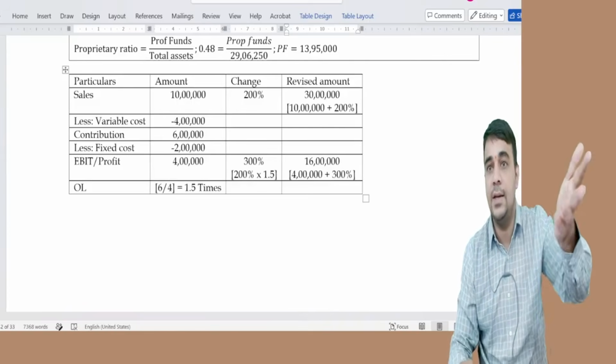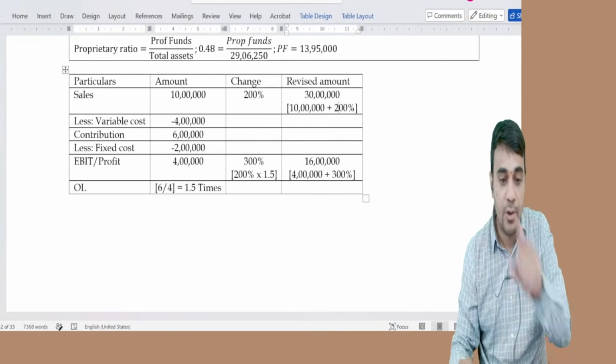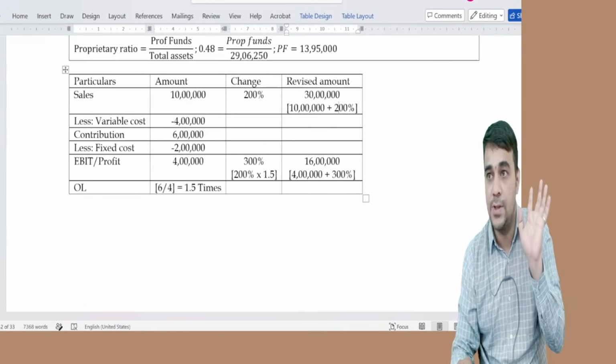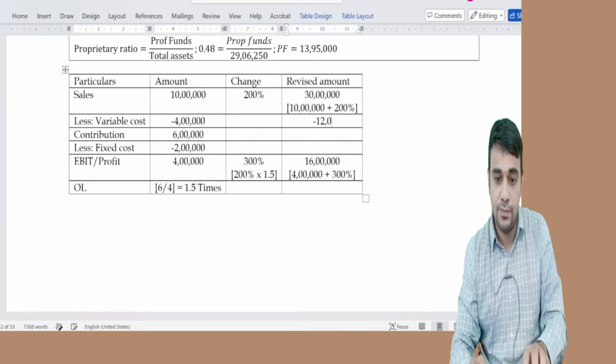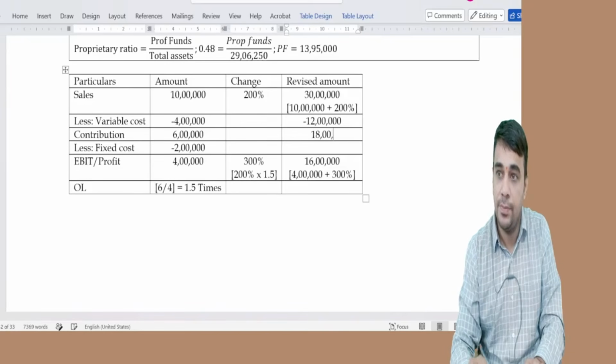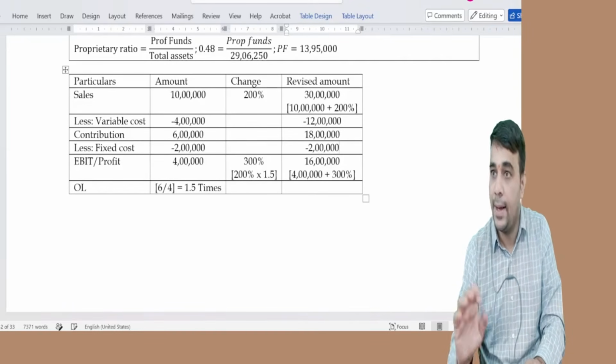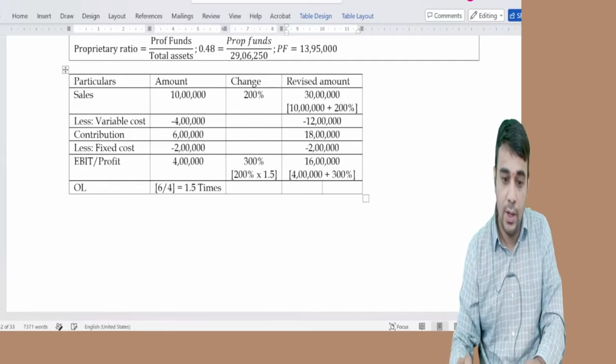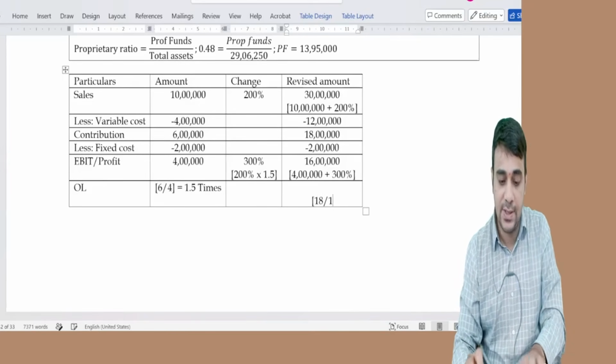Now let us understand the in-between part. Variable cost is 40%, so this is 12 lakh. Contribution is 18 lakh, less fixed cost 2 lakh. Any doubts in this? Now tell me, 18 by 16 is how much?